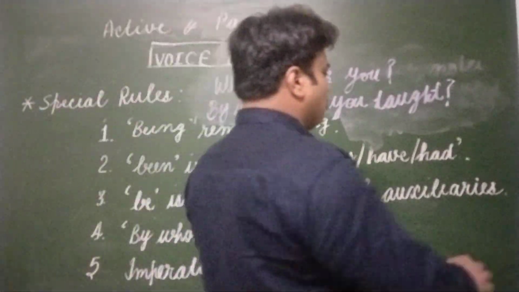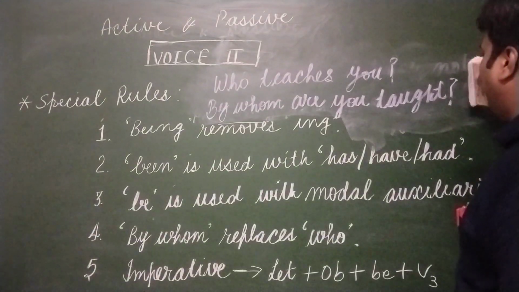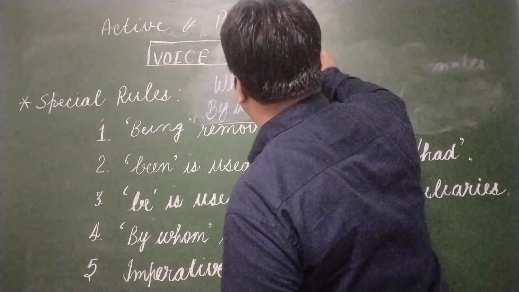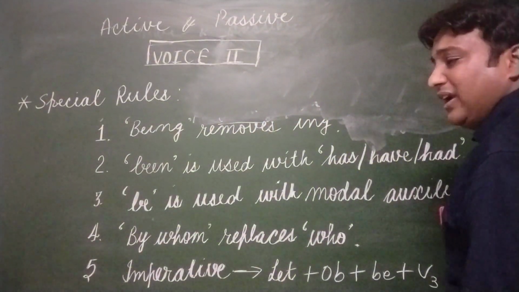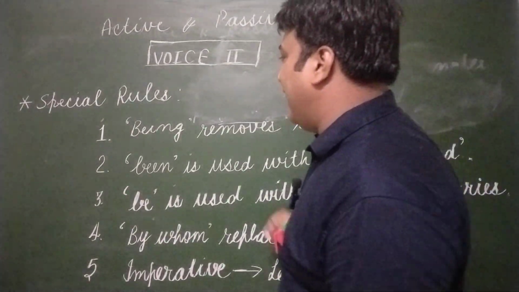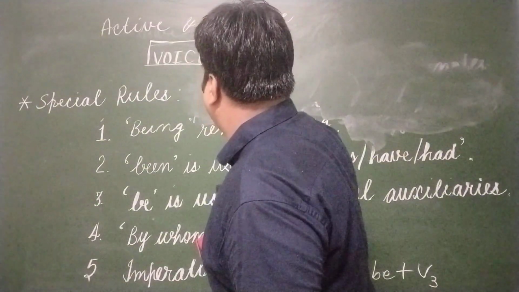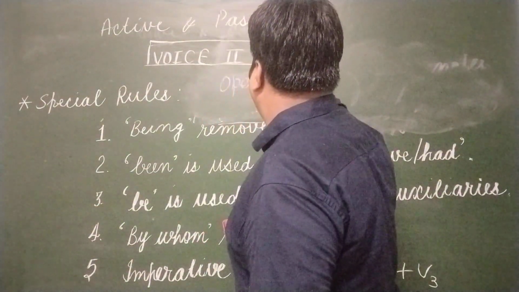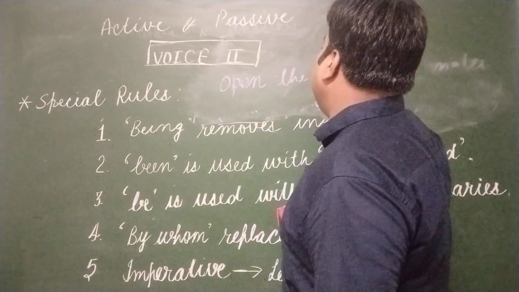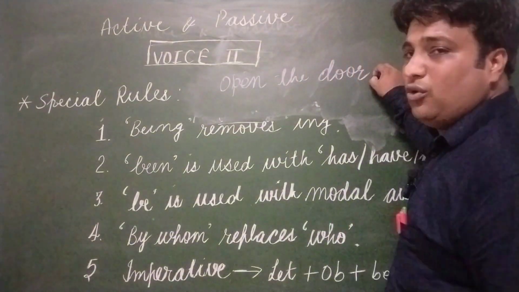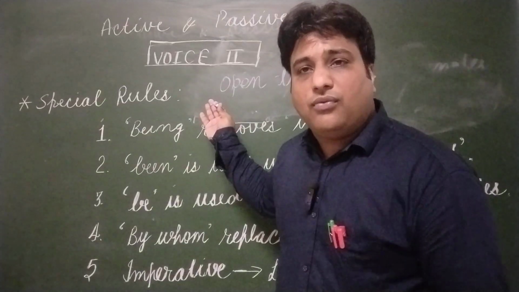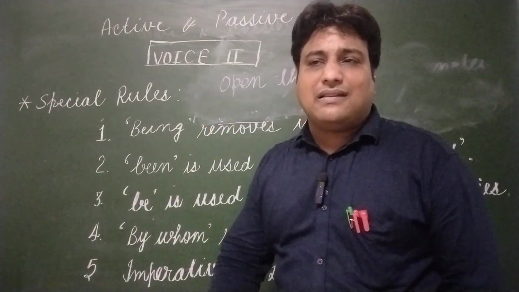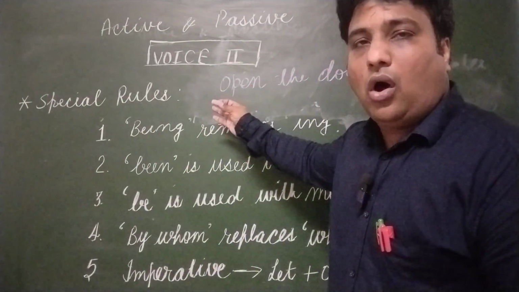And now the last rule, that is very easy. We are to convert the sentence in passive voice which are of the category imperative sentence. If I say open the door, it can easily be converted into passive voice because it is an imperative sentence, and this is starting with verb first, and its negative sentences are started with do not.